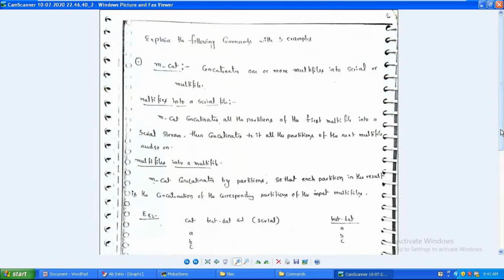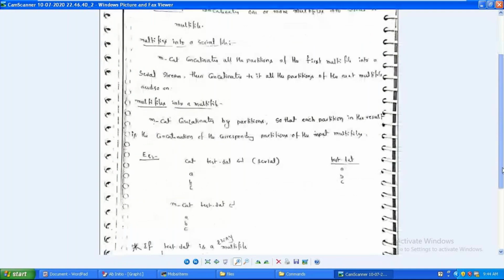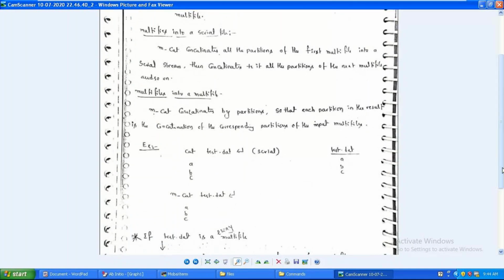One more thing, an interview question. I want to view the content of the file in the multifile system, but in place of m underscore cat, I provided the cat command. What is the observation? The answer is that partial output will be shown. Partial output means that you can see ABC here, and the next time you fire that command, you can see AB only. The next time, you can see AC only. The next time, you don't see any data at all.